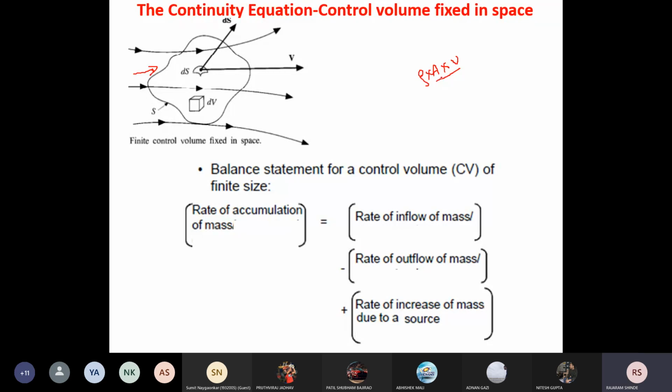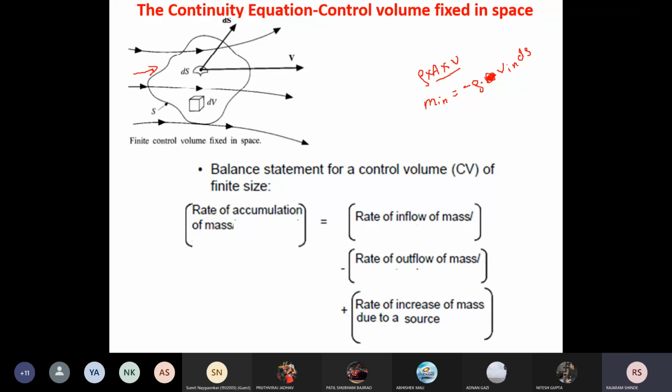Now again you consider the small elemental area dS. Now you can write the mass inflow. Inflow is negative, we can say, and it is rho v_in into dS.